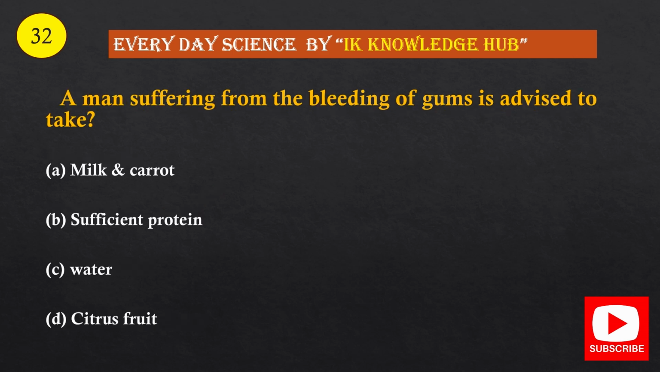Question number 32. A man suffering from the bleeding of gums is advised to take option A, milk and carrot, option B, sufficient protein, option C, water, option D, citrus fruits. And the correct option is option D, citrus fruit.